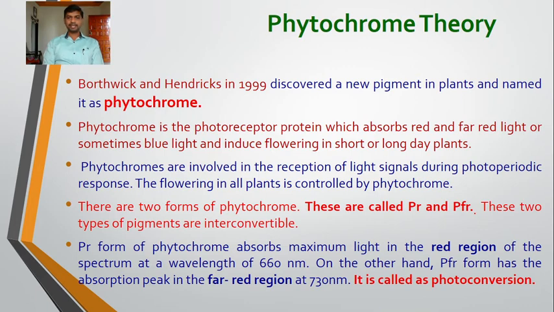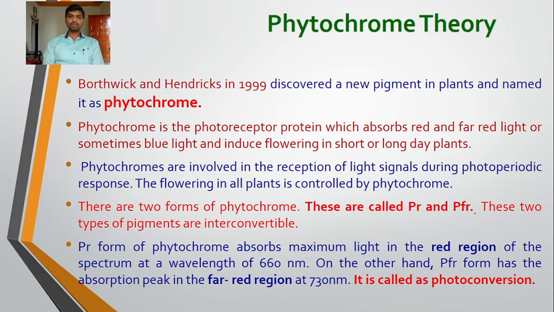This PR can be converted into PFR in the red region of the spectrum at a wavelength of 660 nanometer. Similarly, the PFR form is converted into the PR form in the far red region at a wavelength of 730 nanometer. This conversion from PR to PFR and PFR to PR is called photoconversion.